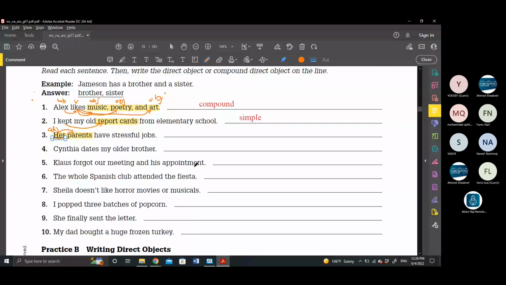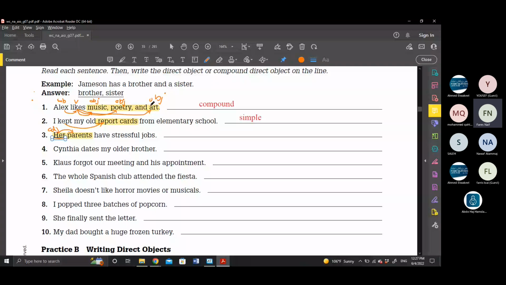Well, the object itself is music, poetry, art, without and. But we add all of them. There is no problem in this. If you underline and, that's okay. I'll just give you the mark. No problem. And it's called conjunction. But like the teacher, commas here. We put the comma and to differentiate.